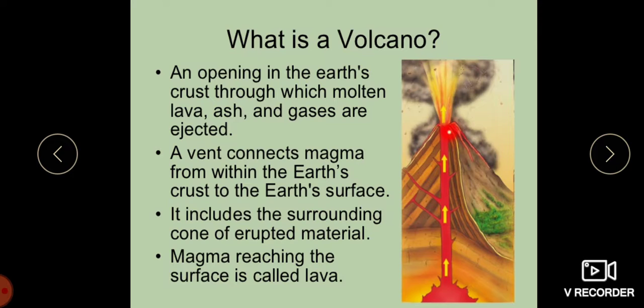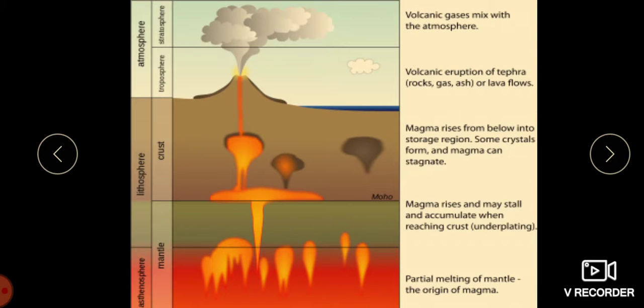The funnel shaped hollow at the top of the cone of a volcano, we call that a crater. This is the lava which has come out outside. So a funnel shaped hollow is called a crater. A large basin shaped crater bounded by steep sides, we call that the caldera.